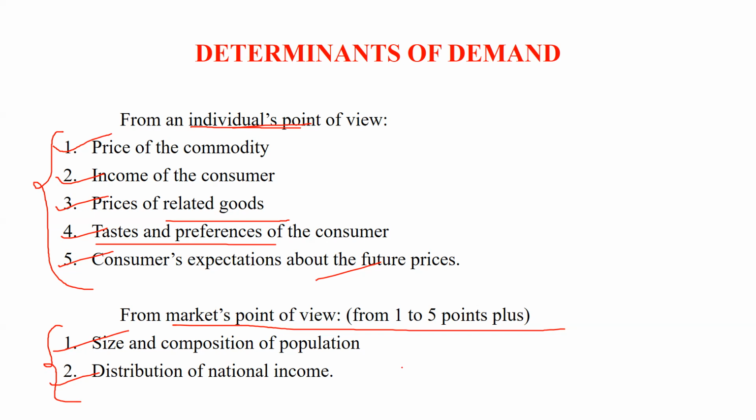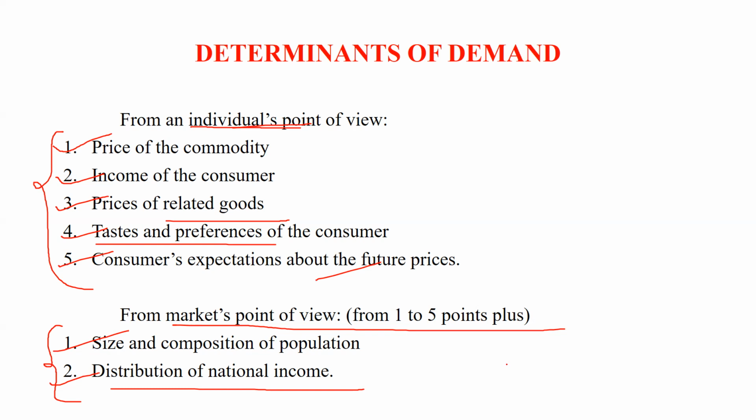Next, we come to the distribution of national income, the last point. Distribution of national income is related to how many people belong to the low income group, middle income group, or high income group. Suppose you are manufacturing Audi, BMW, or some specific cars. Definitely these cars would belong to the higher income group, who can afford them. If you have a higher number of high income people, this car demand will definitely go higher.